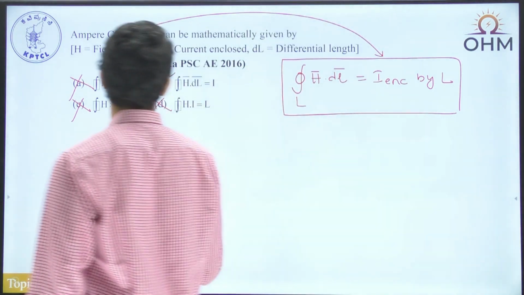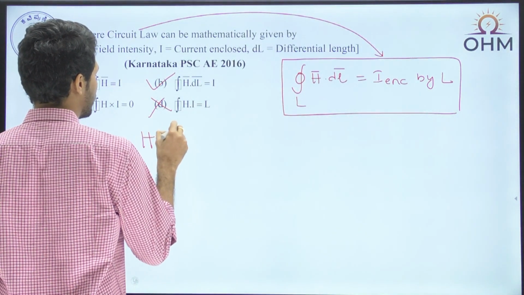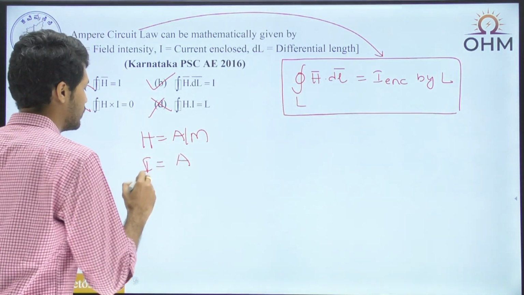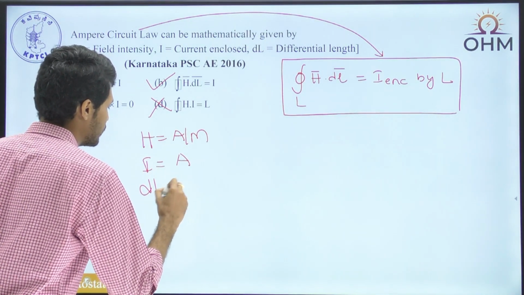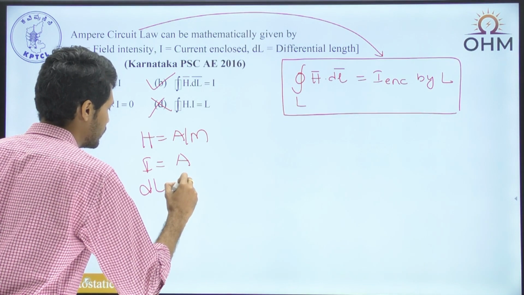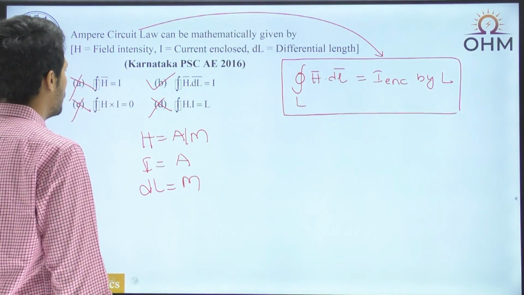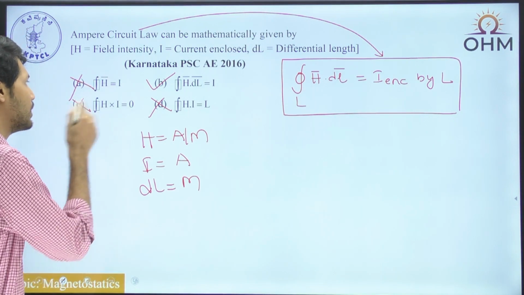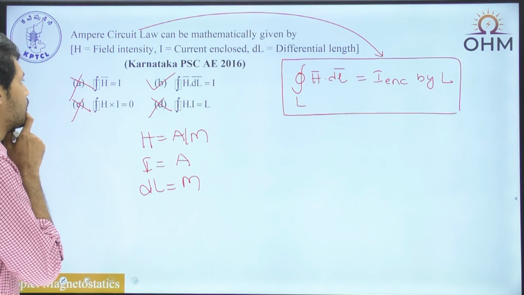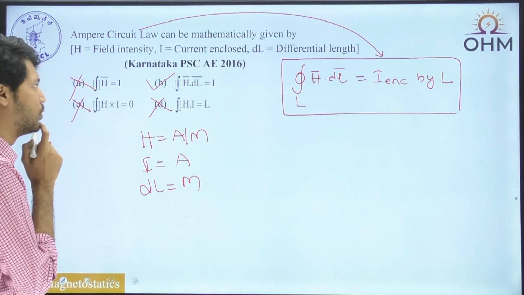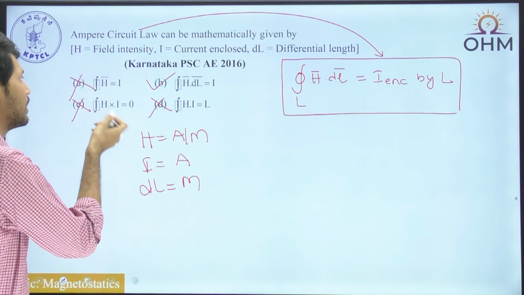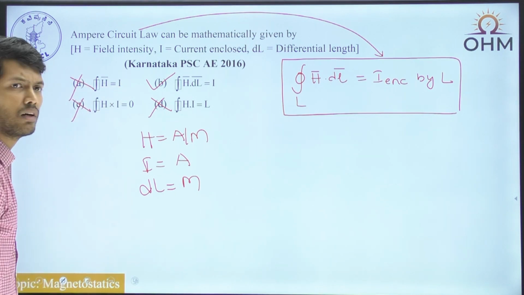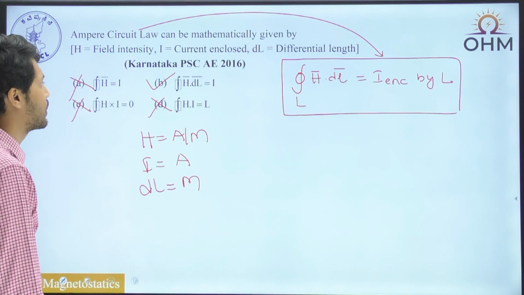What are the units of H? The units of H is nothing but amperes per meter. Current units is what? Amperes. dl or length units is nothing but meters. So if you look at the first option, it says integration of H bar, and we don't know what integration is done with respect to, becomes equal to I. Is it a correct answer? No. Since we have H bar, the left hand side units is nothing but amperes per meter. The right hand side units is nothing but amperes. So they are not matching. A is not the correct answer.